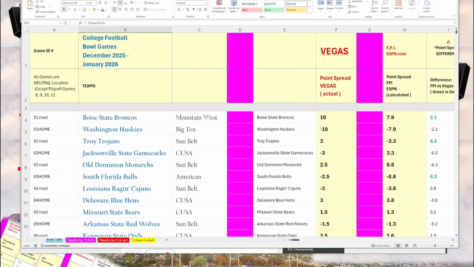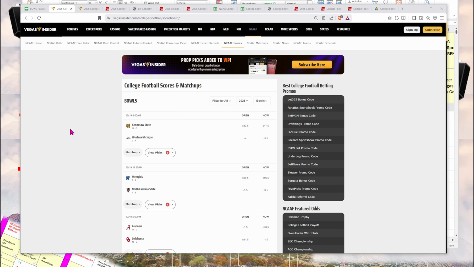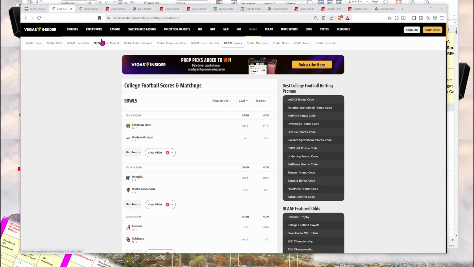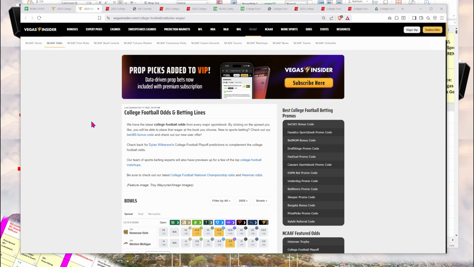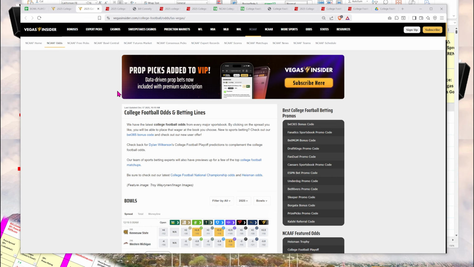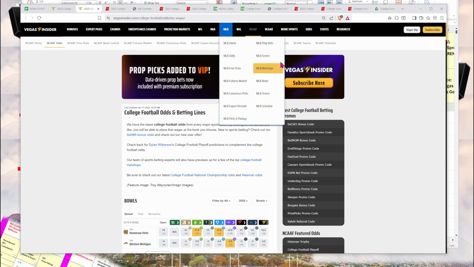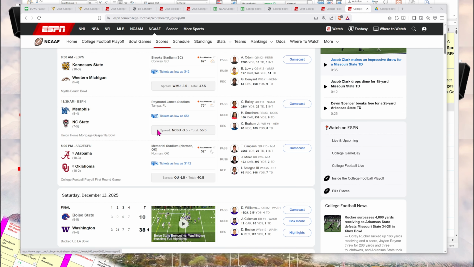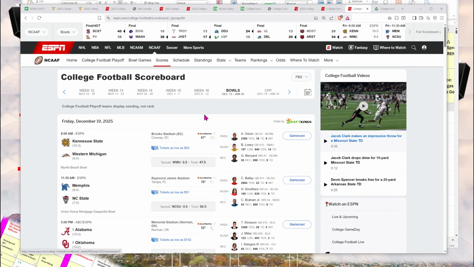So the sequence of these games will match the sequence that you'll see on VegasInsider.com on their college football scoreboard, as well as their web page with the odds. So you can just go down the web page and look at the corresponding spreadsheet. And because they're based on calendar dates, the sequencing will be close to what you'll see on ESPN's college football scoreboard.